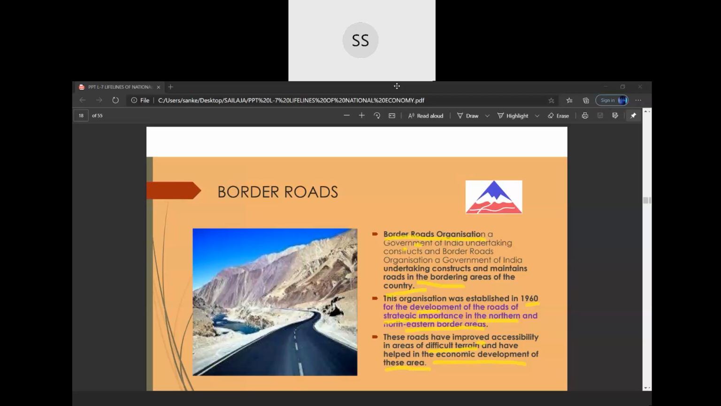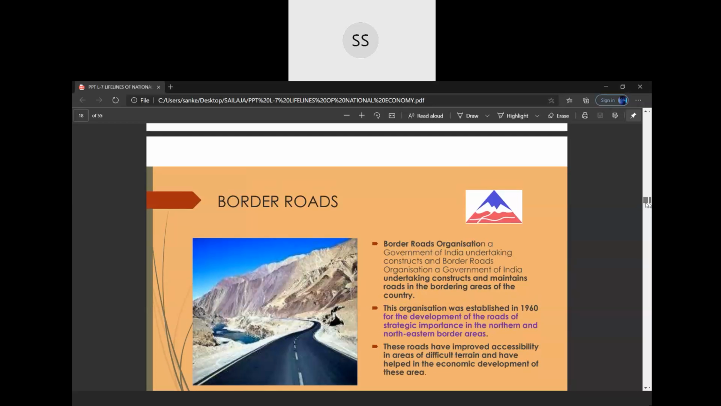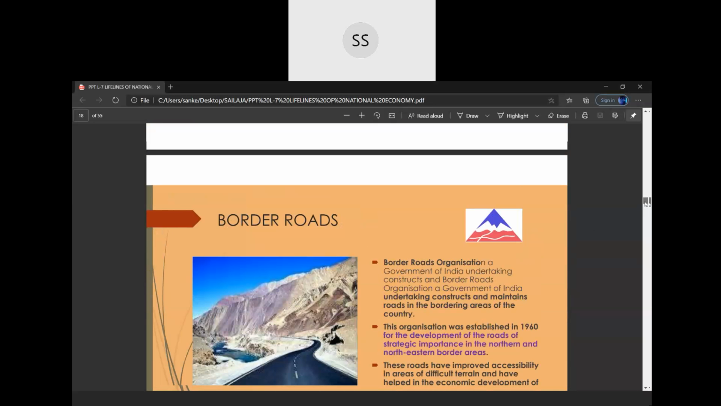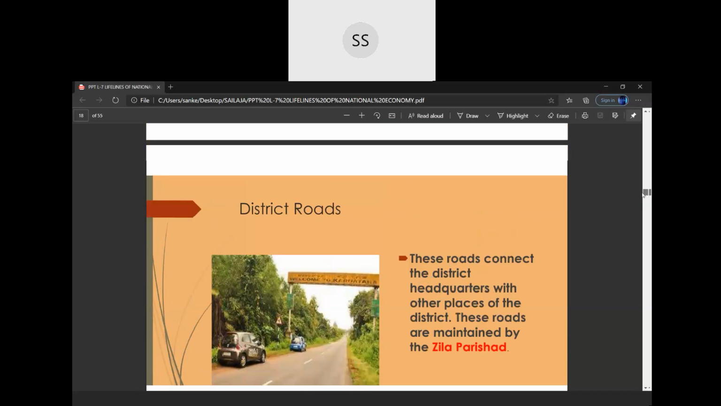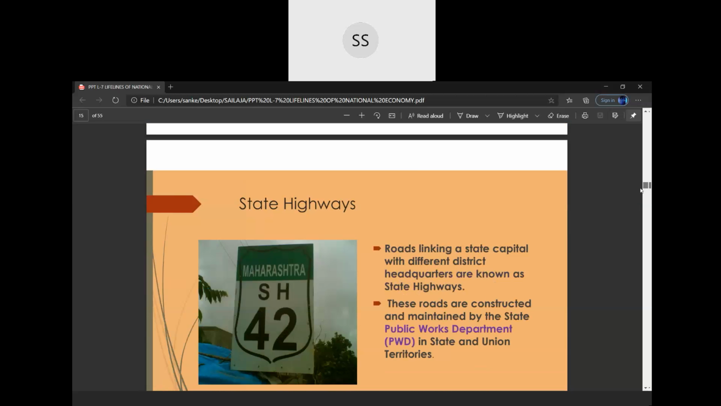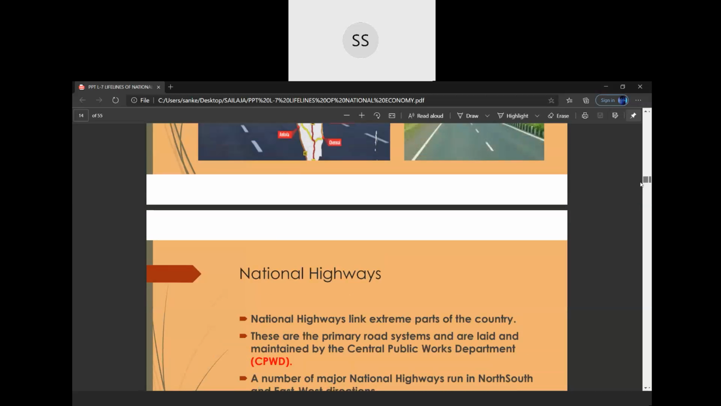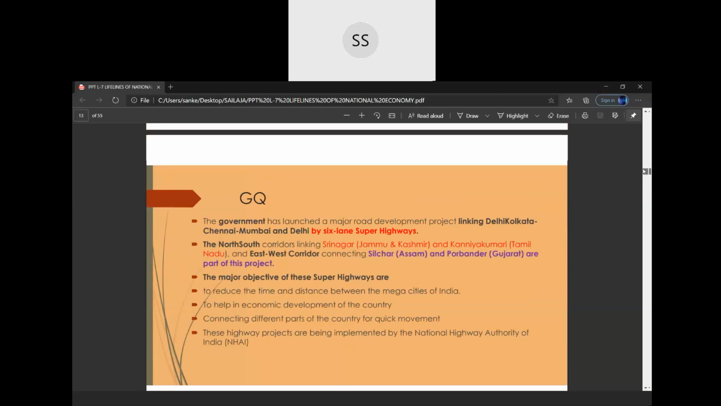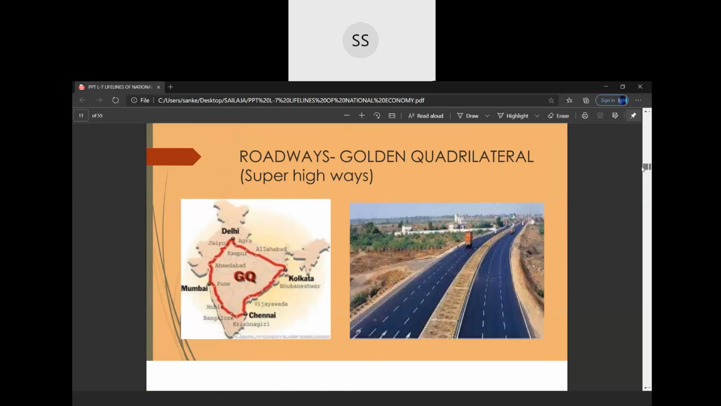So that's about these border roads, children. So we come to, we have done now 5 types of roads, children. We have done national highways, state highways, district roads, village roads or other roads, and we have done border roads. What are we left with? We are left with the first one. I'm going back to that. That is your super highways.